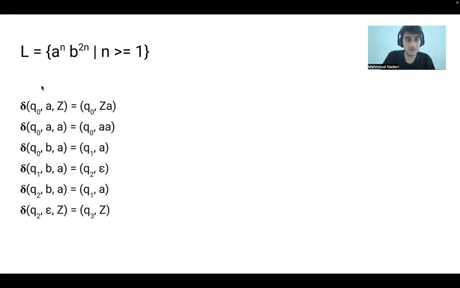Okay, how can we implement this one? In state Q0, if A is coming and the stack is empty, we have ZA, we push the A. If A is coming and we have previous A's, we push the other A on top of them.